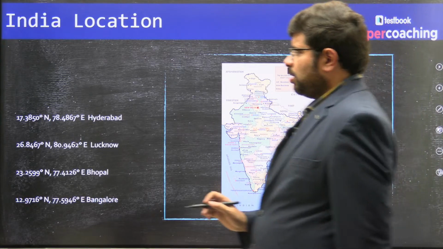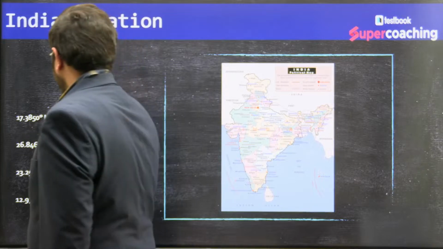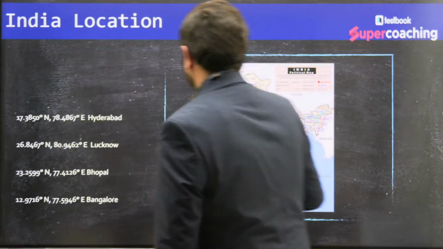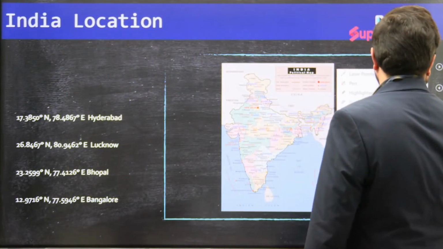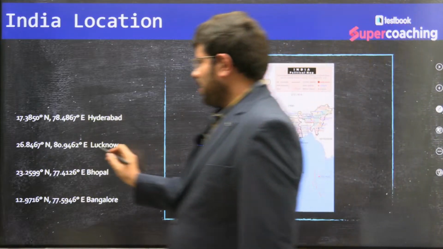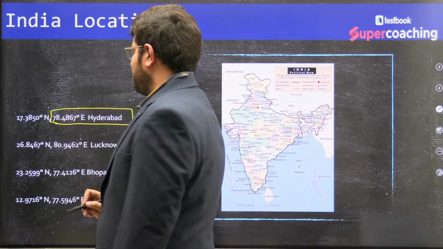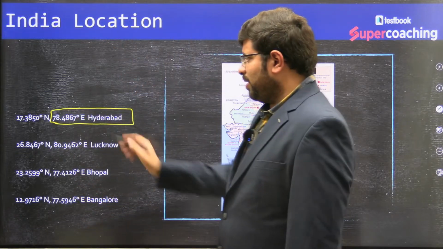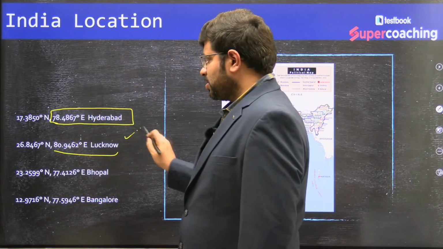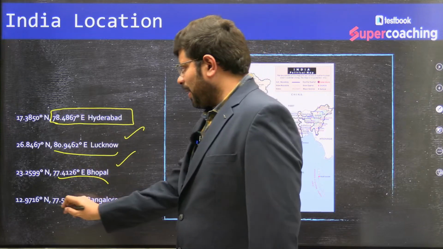Now you see Hyderabad, 78 degrees, 4486.7. You can see here, this is the eastern one. 78 degrees. Lucknow, you see 80 degrees. Bhopal 77 degrees. Bangalore 77 degrees.